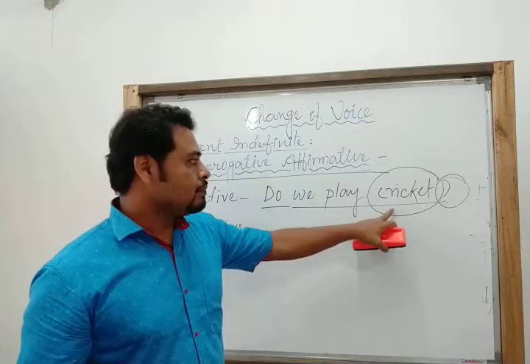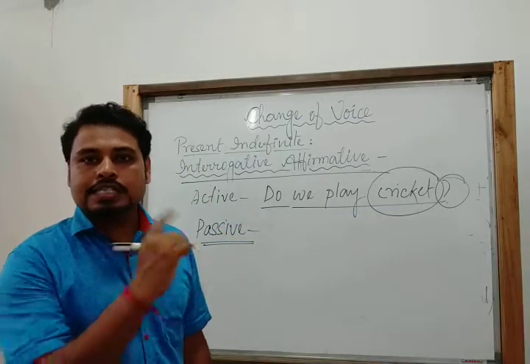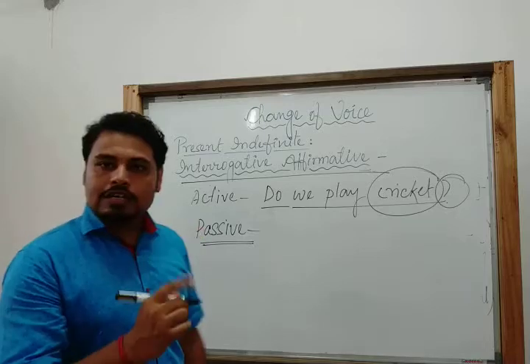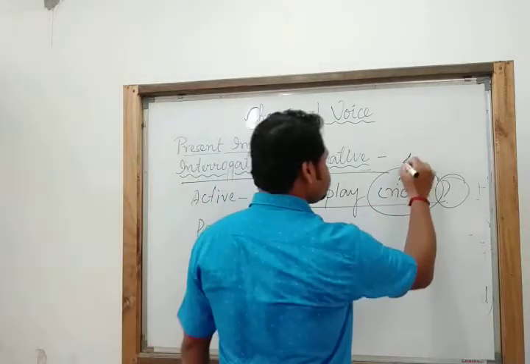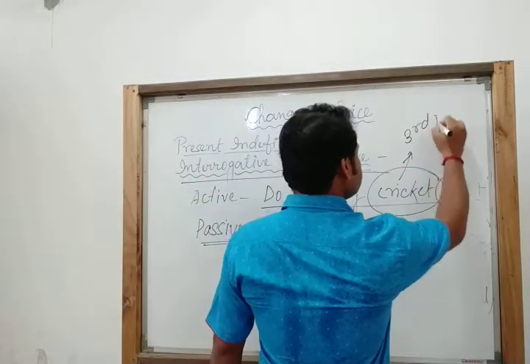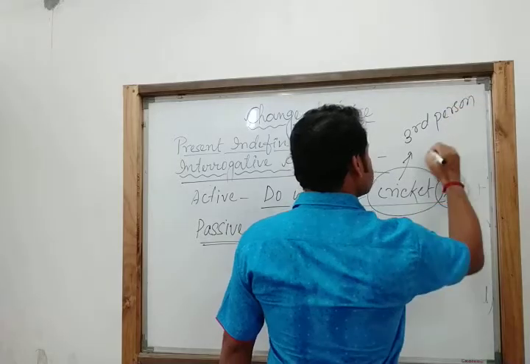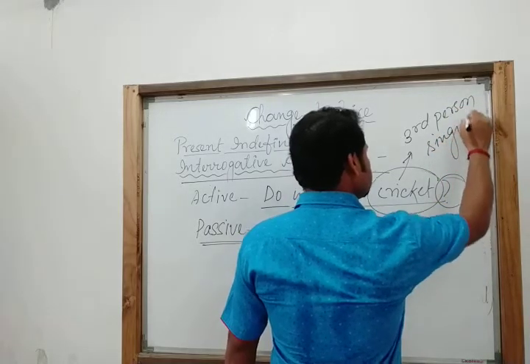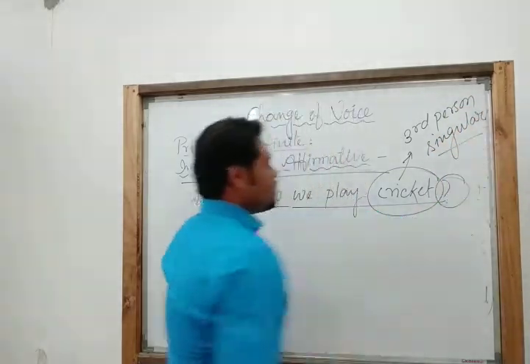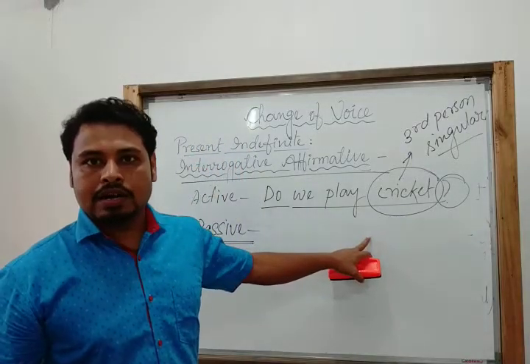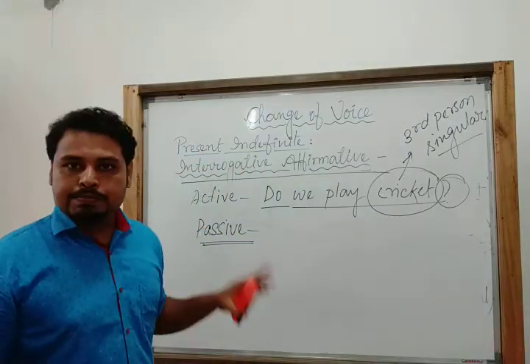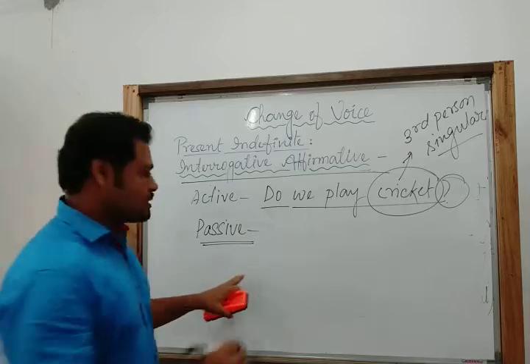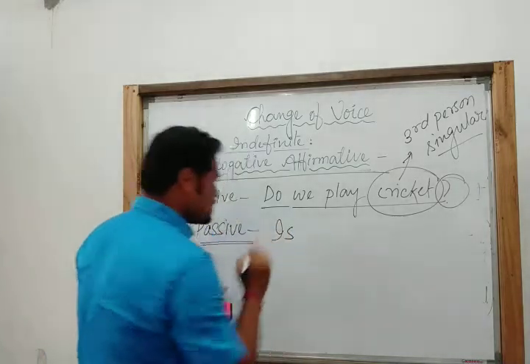So cricket, this is third person singular number. When it is third person singular, the verb we use is, is.